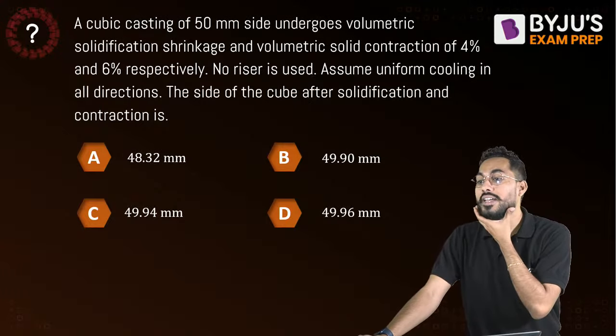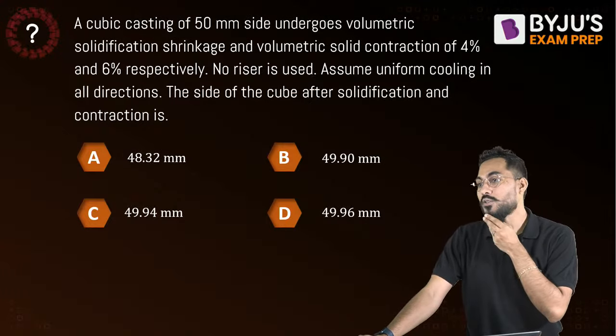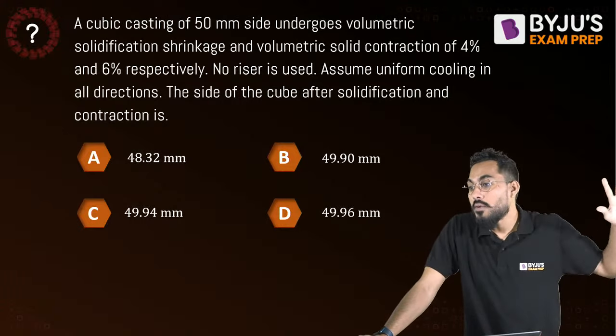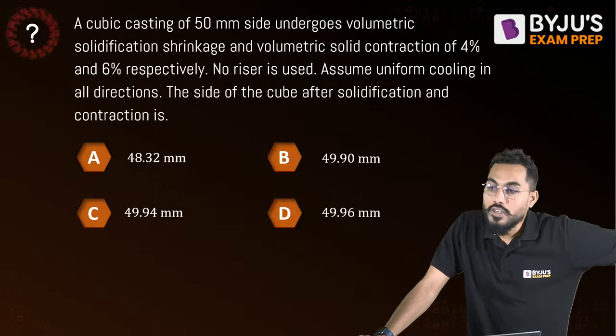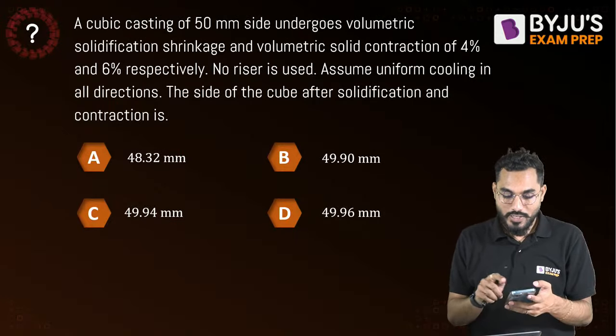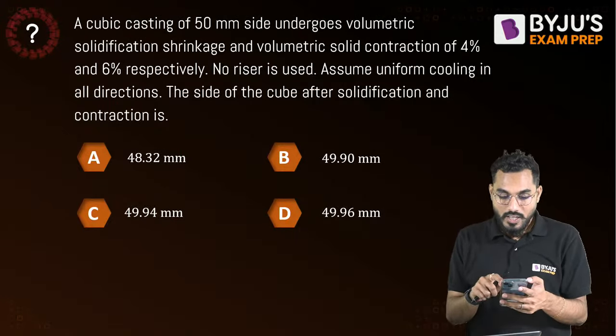The side of the cube after solidification and contraction, how much will it be? That is what exactly the answer is. A cubical casting of 50 mm side undergoes and so on. Answer A, B, C or D. You calculate the answer and tell me what exactly the answer is.